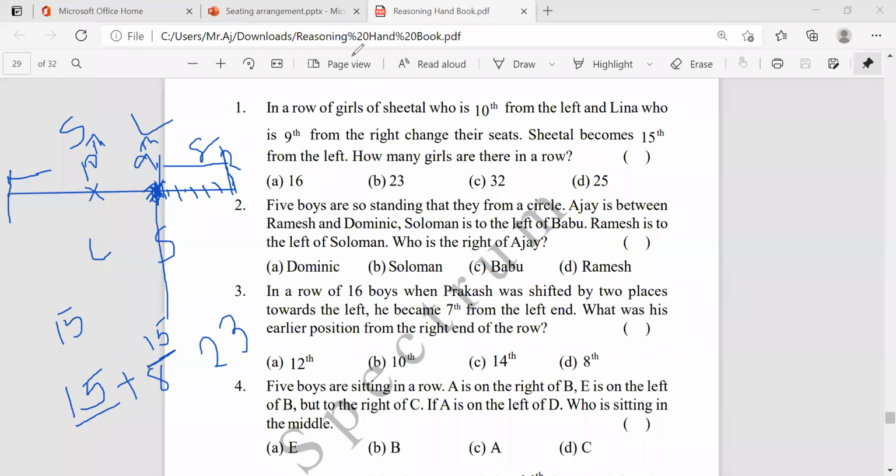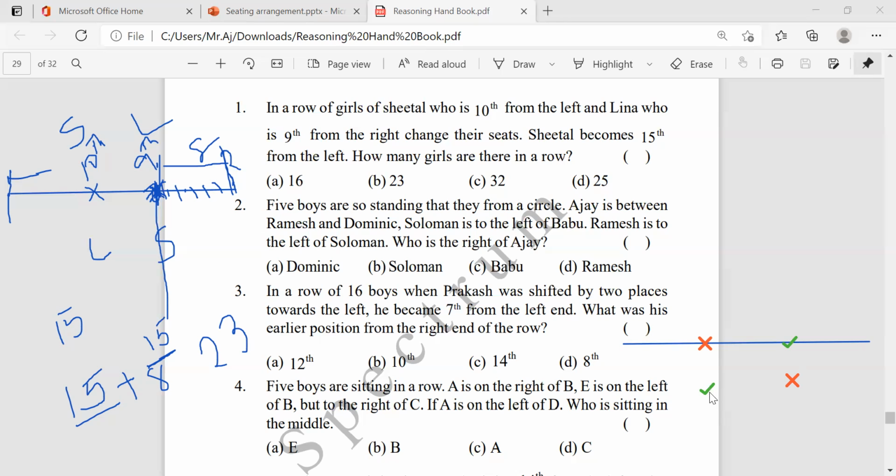So what I did here, just see. This is a circle, and I'm marking here. This is the position of Sheila, and this is the position of Lena. Now they interchanged their positions. Sheila is here, Lena is here now.